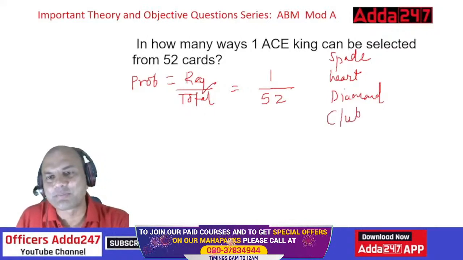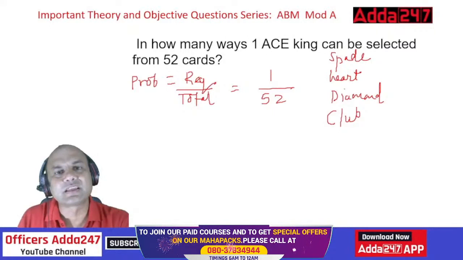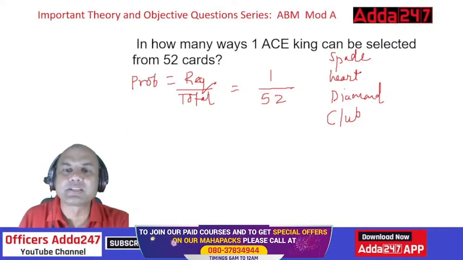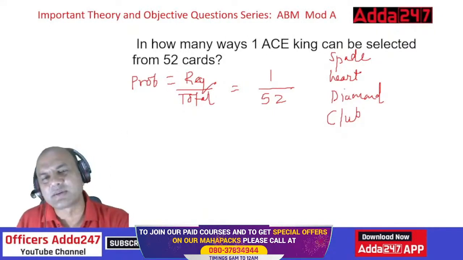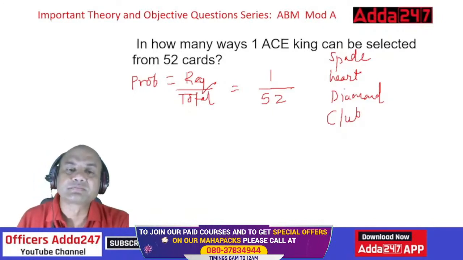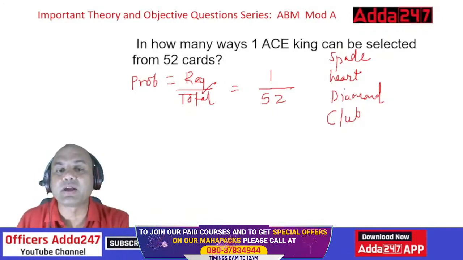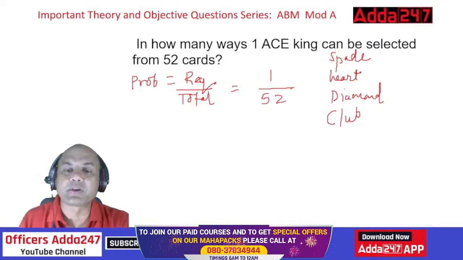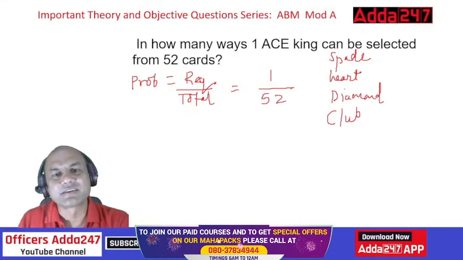See here, what happens? We speak about these in our local language, but we don't know about these English words. And these are asked in the exam many times. Okay. So, let's come back to our problem. It is required upon total. So, 1 upon 52. So, that is the answer. That's it. 1 upon 52.